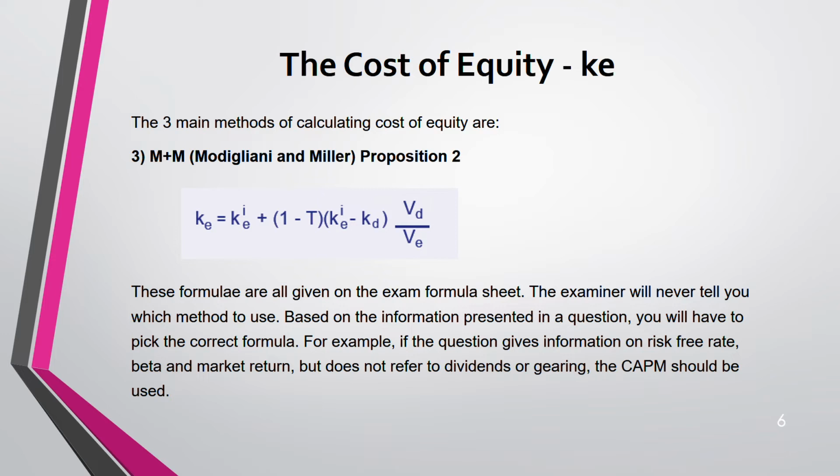So okay, yeah, so all these formulas, the three are given on your exam formula sheet. Examiner will never tell you which method to use. So it is based on the information. You have to choose the correct formula. And remember, you have to be very careful in this, because if you choose the wrong, sometimes you will see some information are missing and you will start panicking. You're like, why am I not getting this information? Because it's not given. So you have to be very careful, because that will waste a lot of time. That will make you to make lots of mistakes later on. Okay.